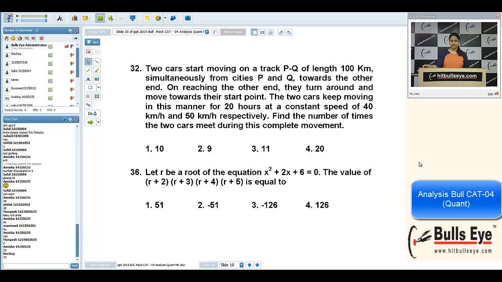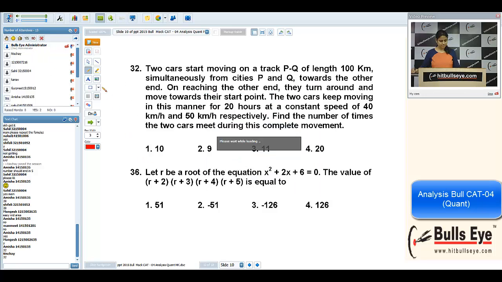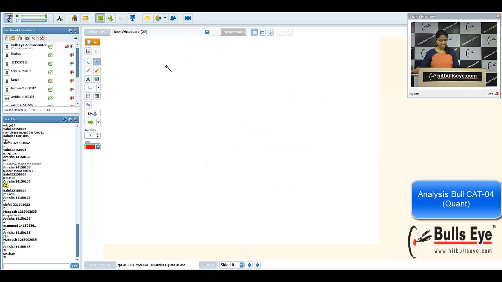Two cars start moving on a track PQ of length 100 kilometers. See, there is a track PQ. Its length is 100 kilometers. Now what is another thing? On reaching the other end, they turn around and move towards their start point. There are two cars. One is starting from P, one is starting from Q, and they are moving towards each other. Obviously, they will meet on this track.